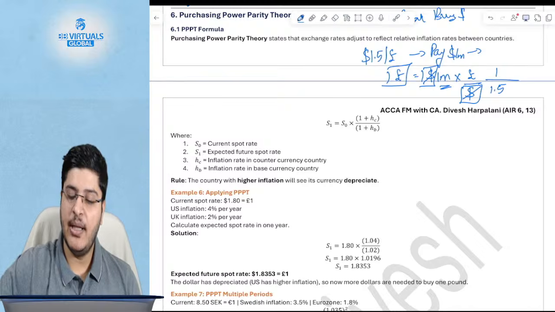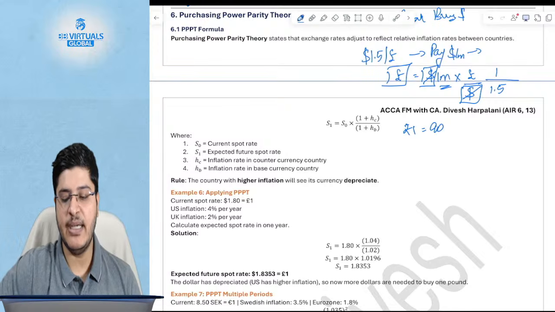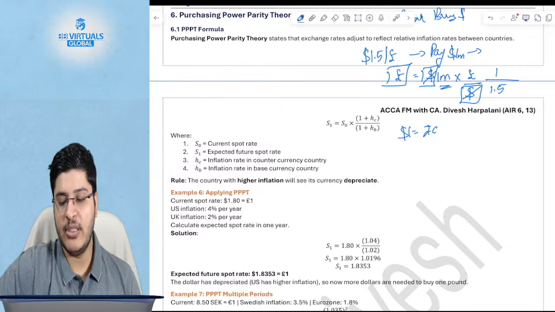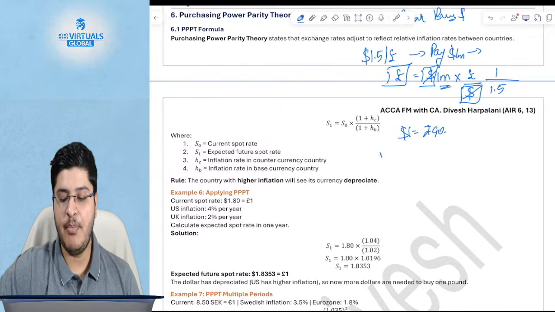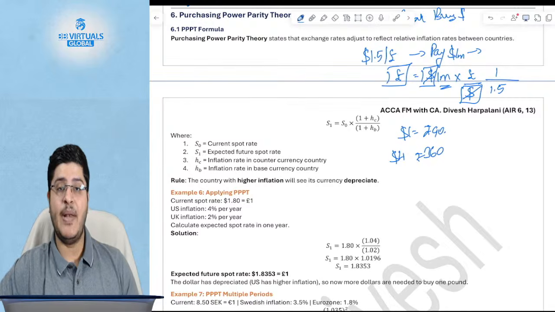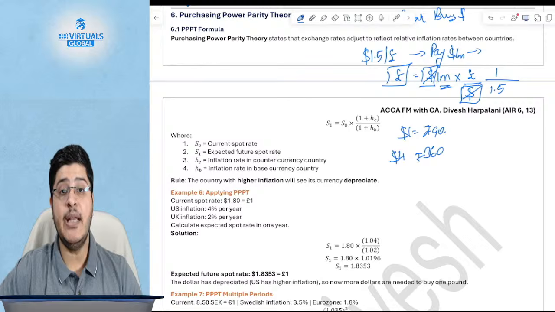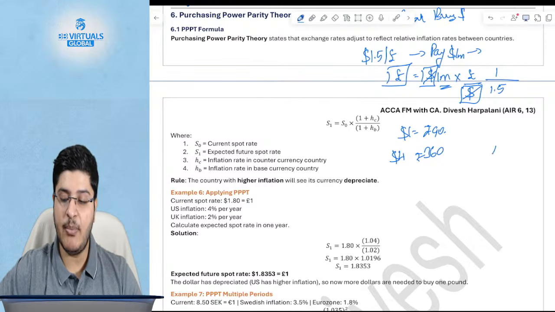So for example, $1 is equal to 90 rupees today. Now let's say a pizza is $4 in the US and it is 360 rupees in India. Let's say hypothetically, the Indian price was to increase to 400 rupees,